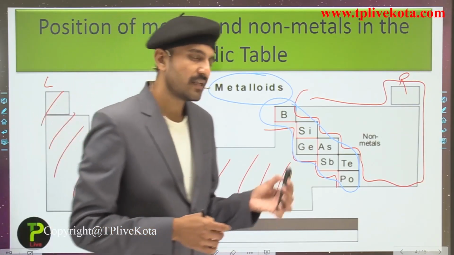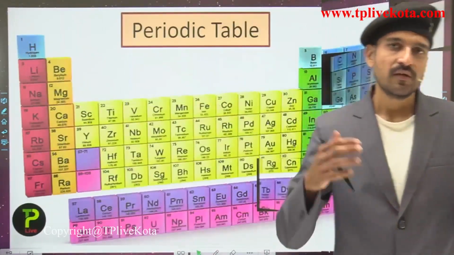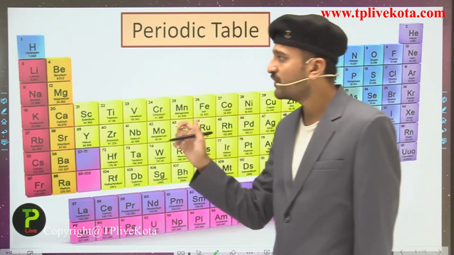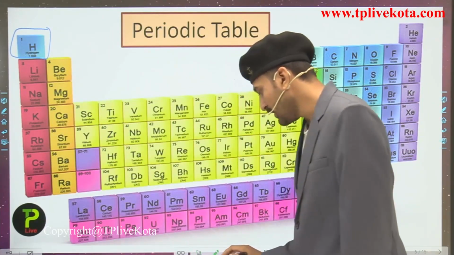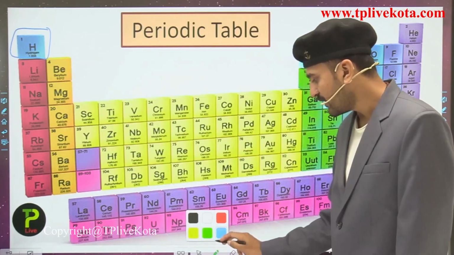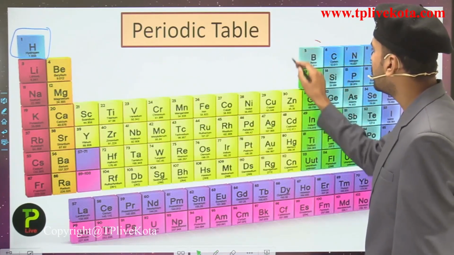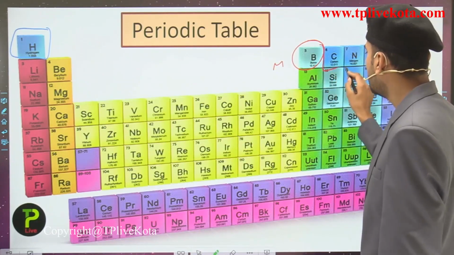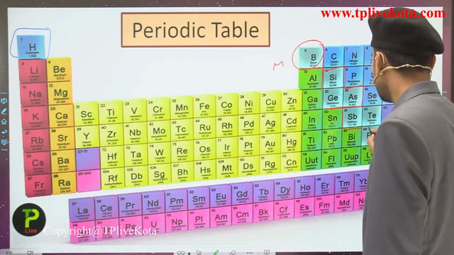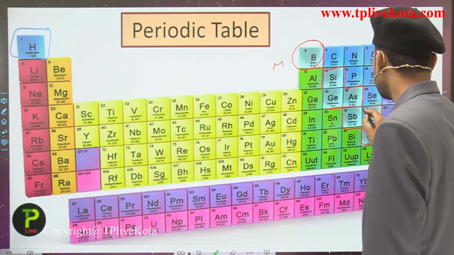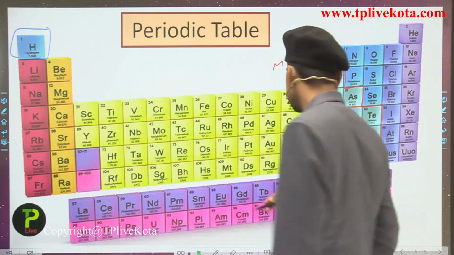Now students, let us move over here and see the classification. Here you can see this is hydrogen, which comes under the category of non-metals. This is the first non-metal that we can see over here. Boron is a metalloid. Boron, silicon, arsenic, germanium, antimony, tellurium and polonium are the metalloids that we first mark here.